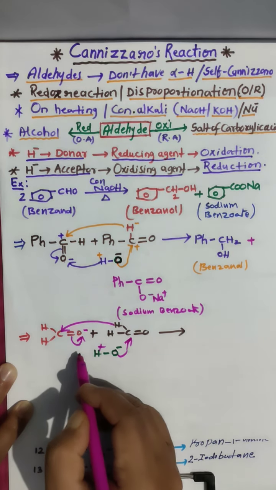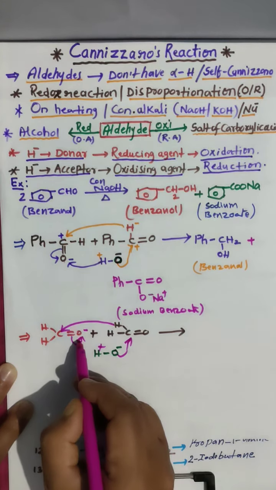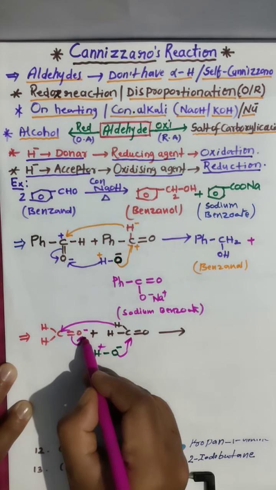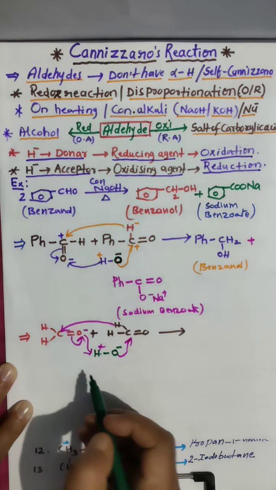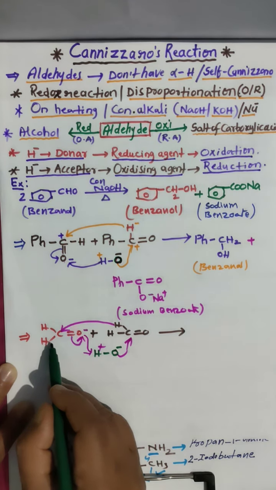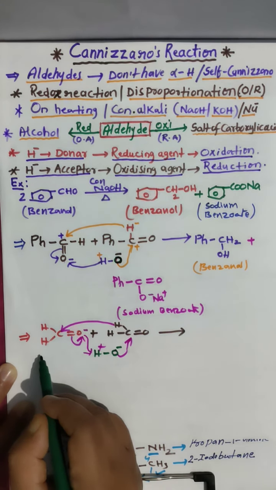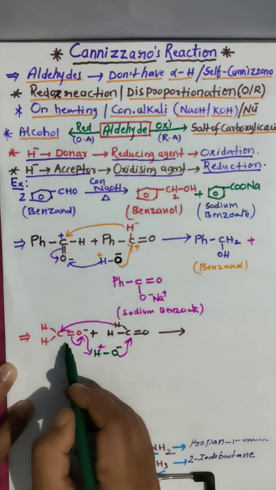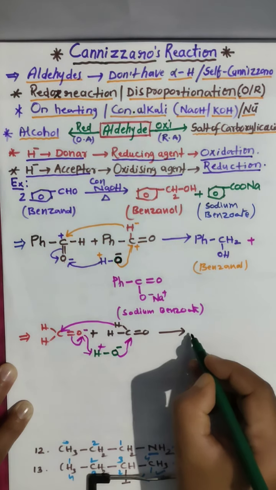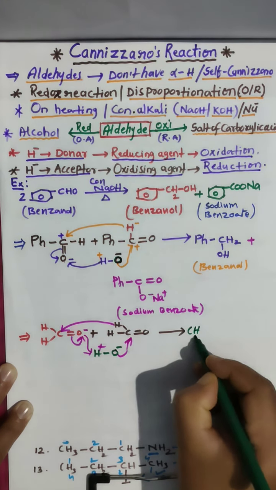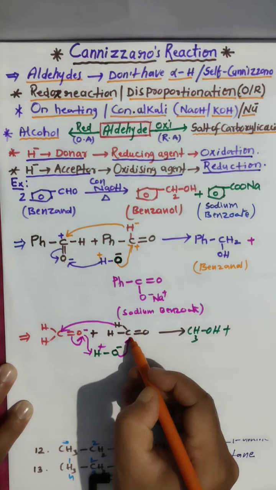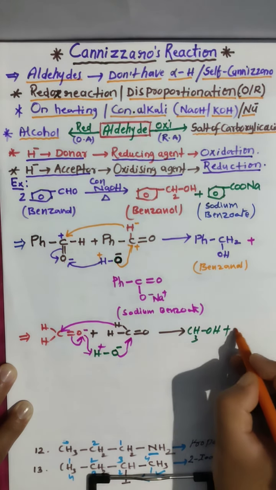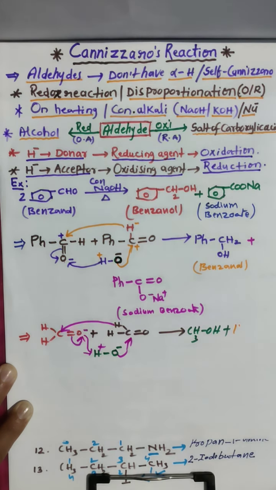Like this only we did here. So this O will get minus here, and this will be getting here. Finish. What are you getting? CH2, one hydrogen added, one hydrogen added. Then what are you getting? CH3OH, primary alcohol, plus here we got formate ion. This hydrogen gone. This hydrogen gone here.